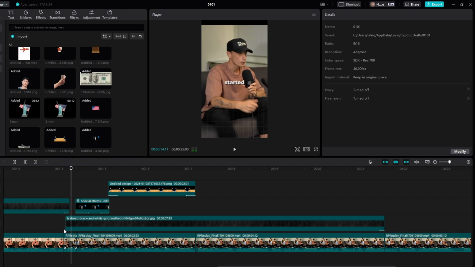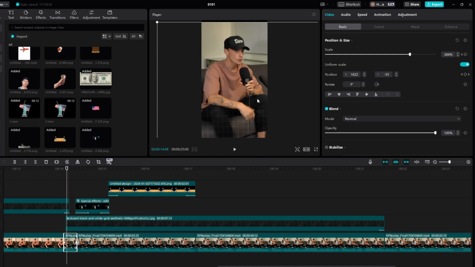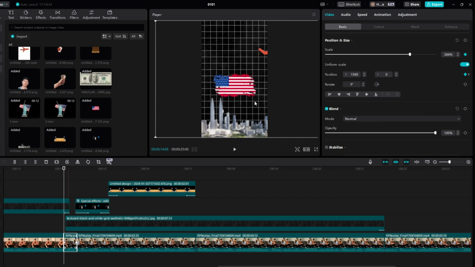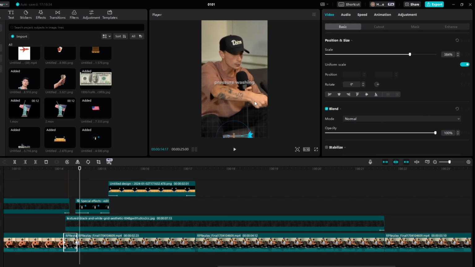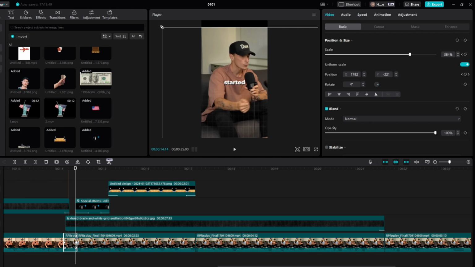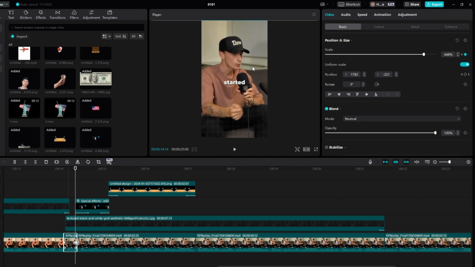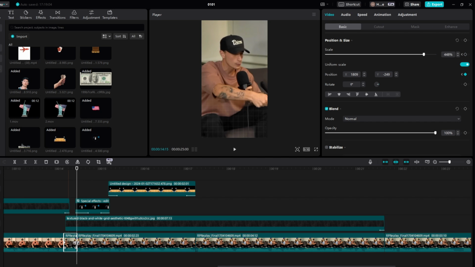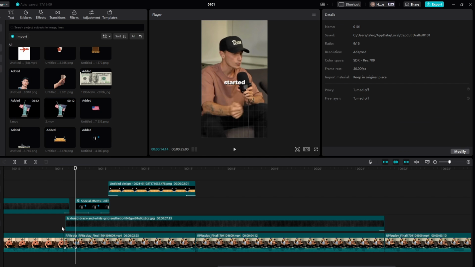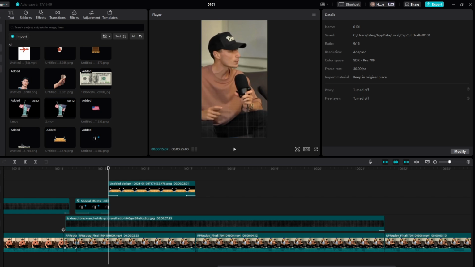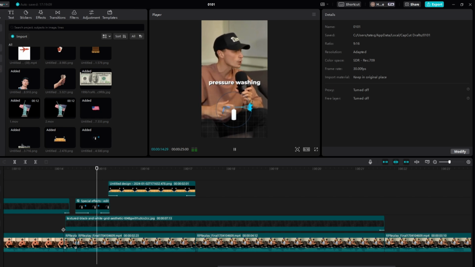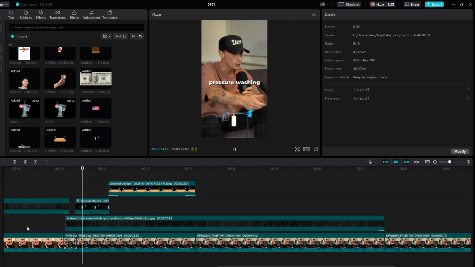Started pressure washing. Okay, this is kind of glitched out, but you know. We'll have to bring this a bit more up. I don't know how it glitched out like that, but you know. Bring this a bit down, just like so. And then right at the end from this one, we'll delete that, and drag that to the end. Started pressure washing. Perfect. Started pressure washing basketball courts, just like so.